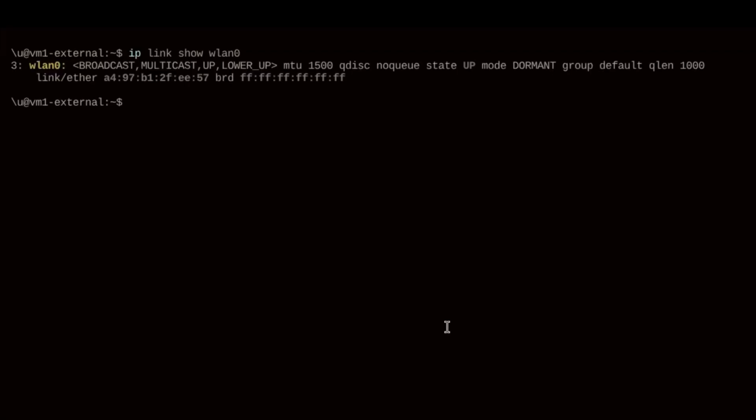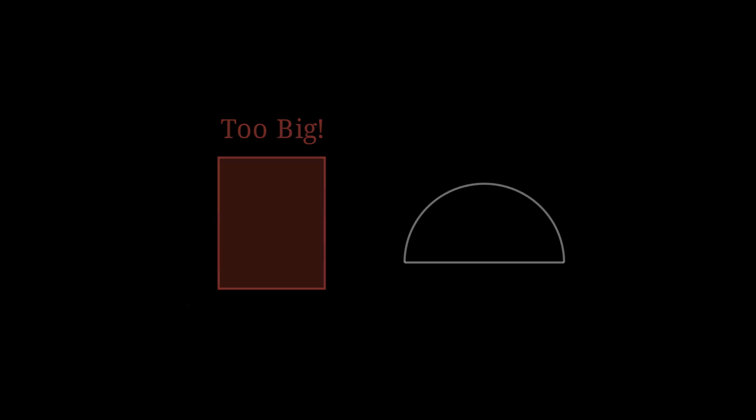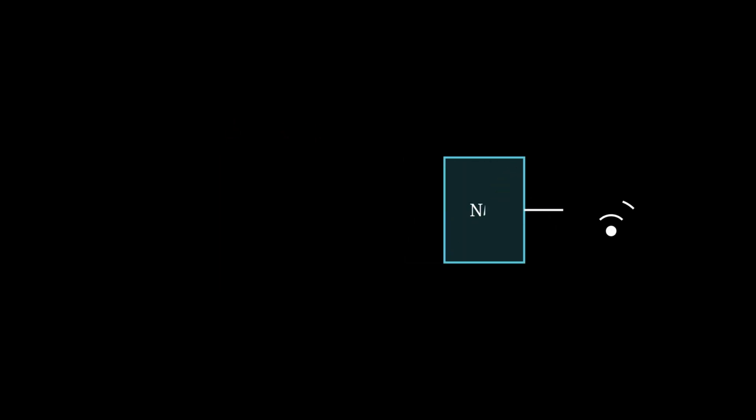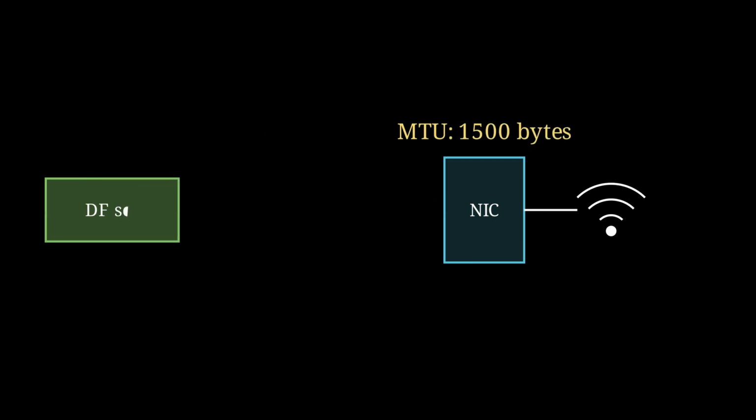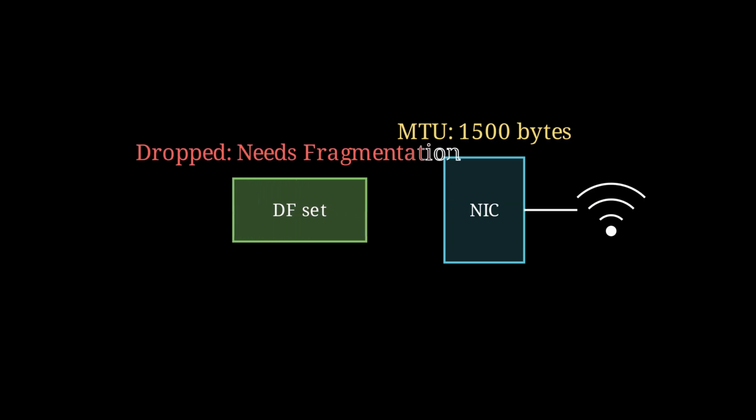Every network interface, every router, every link in the chain that makes up the internet has a maximum packet size it can handle without breaking it up. Think of it like a tunnel. Your car fits, a truck fits, but an oversized load? Nope, it gets stopped. The ping command failed because we deliberately tried to send a packet larger than the local MTU of our network interface, and we explicitly told it, do not fragment.